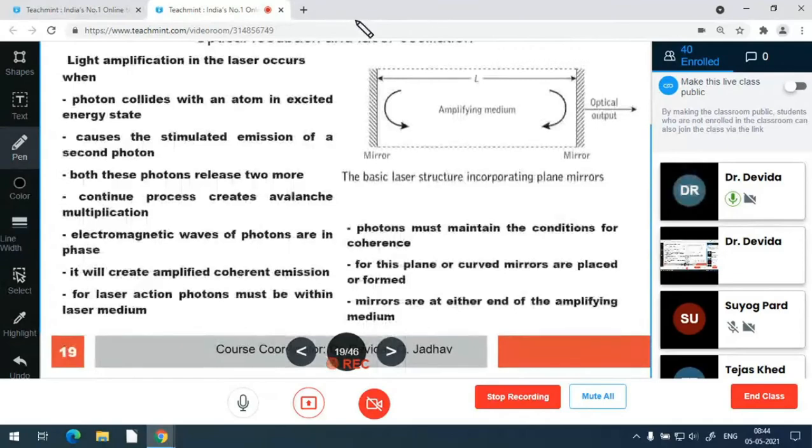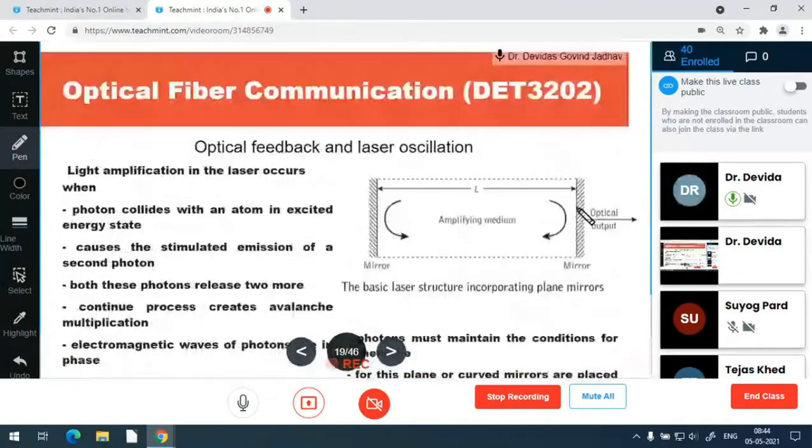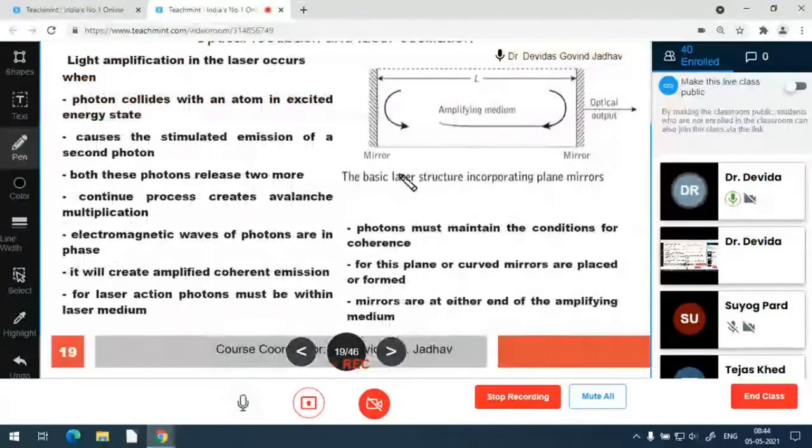So this shows the Fabry-Perot cavity structure. This amplifying medium, a semiconductor device, has two side mirror facets, which are either provided externally or made by polishing the material, so the same material can be converted into a mirror. These edges are roughened so that photons in that direction will be better. Always photons travel in this direction, and they oscillate due to the mirrors. One mirror is semi-transparent to give the optical output; a partial number of photons are reflected, and partial are given out.